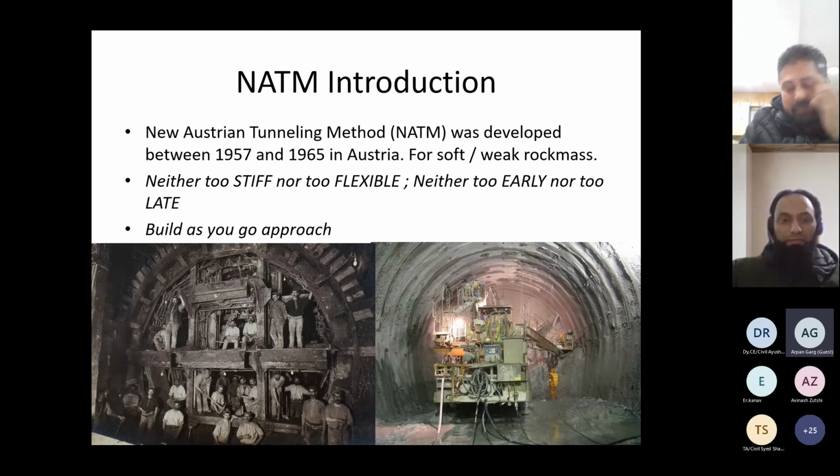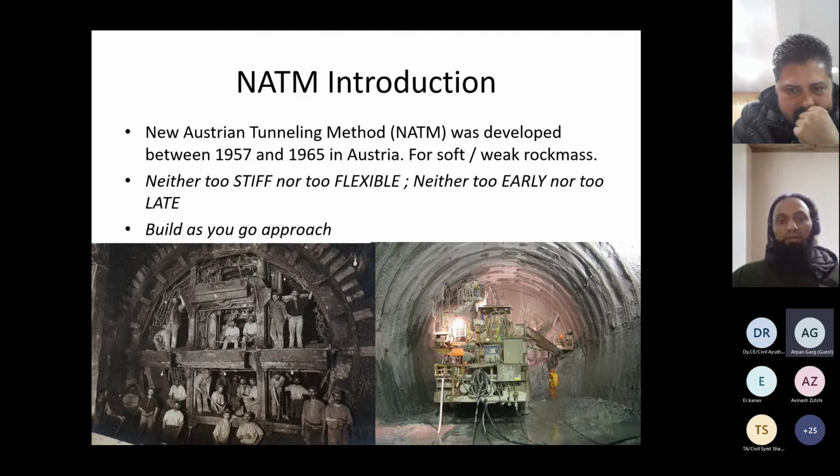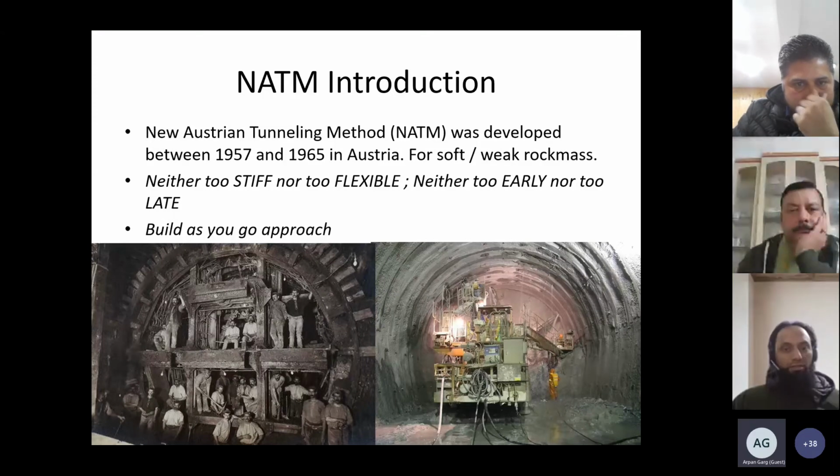To give you a brief introduction of NATM, what do we understand from this? This is the New Austrian Tunneling Methodology, which was developed in the 1950s to 1960s in Austria, specifically for weak rocks and soft ground conditions. The bottom line is that the tunnel supports we design should be neither too stiff nor too flexible, and neither applied too early nor too late. We'll discuss what all of this means in the course of our talk.